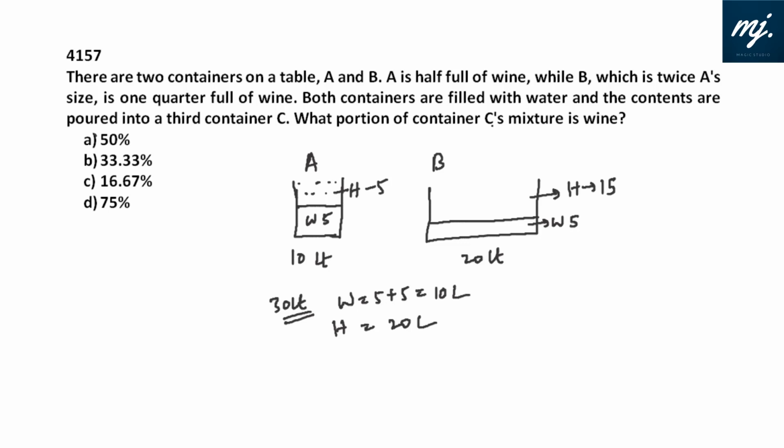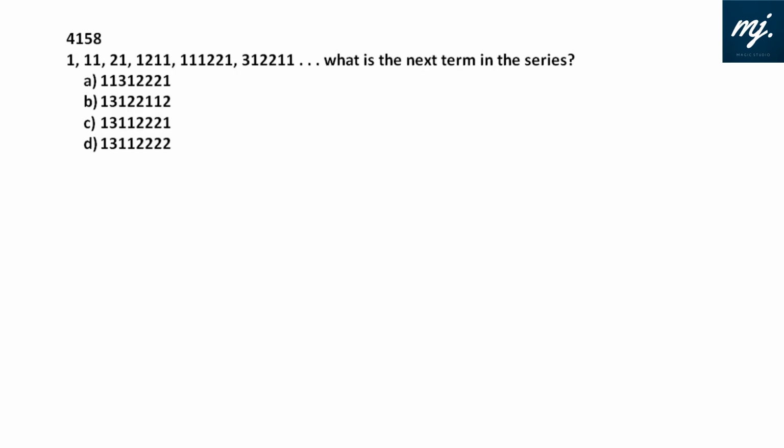Now what is the question? What portion of container C's mixture is wine? That is the proportion we are looking for: 10 by 30 or 1/3, or in percentage 33.33%. Option B fits in. Yes, you have guessed correctly. This question I have done once before also in our marathon first series. I just picked this up again.